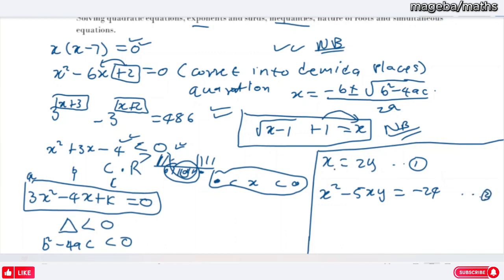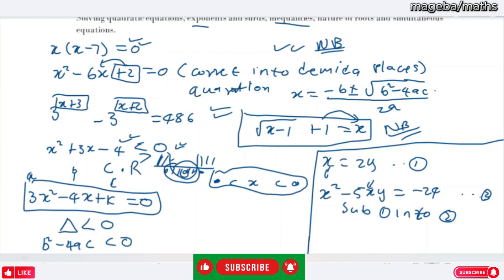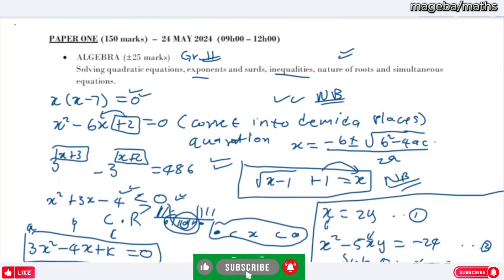From here, you know that x equals 2y. So you substitute equation number 1 into equation number 2. Whatever you see x, you just put 2y, put 2y here, put 2y here, and then you solve your simultaneous equation. Guys, make sure you know these types of things. Very important: solving quadratic equations, solving exponential equations, the surds form, inequalities, nature of roots, simultaneous equations, everything that is based on algebra, it's based on grade 11. Make sure you do your revision.